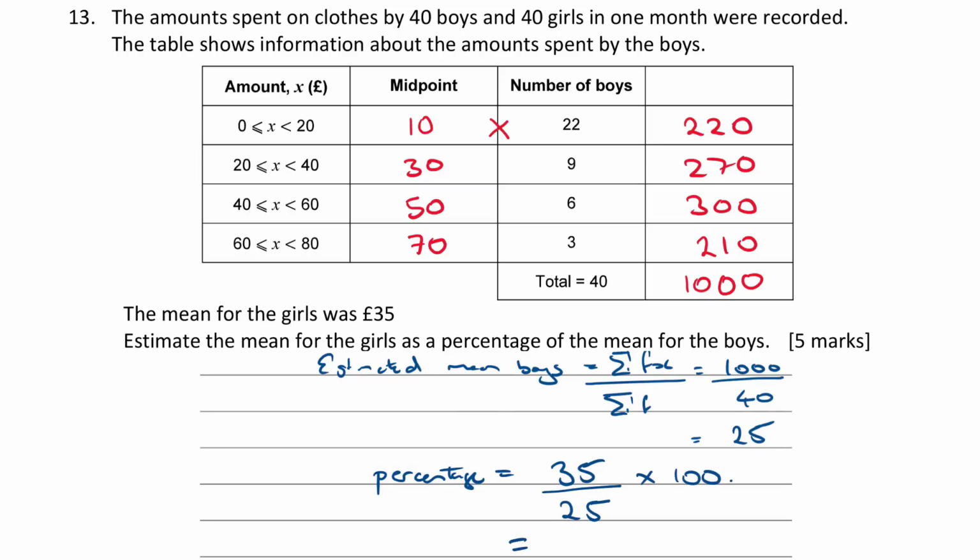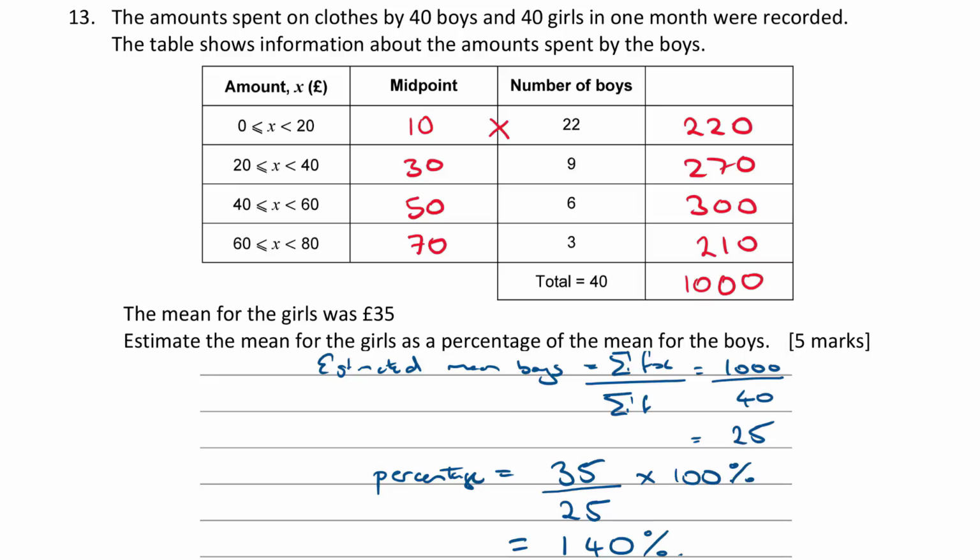Okay, so what's that then? So 35 divided by 25, that gives me 1.4, and times 100 is 140%. Okay, so the mean of the girls as a percentage of the mean of the boys is 140%.